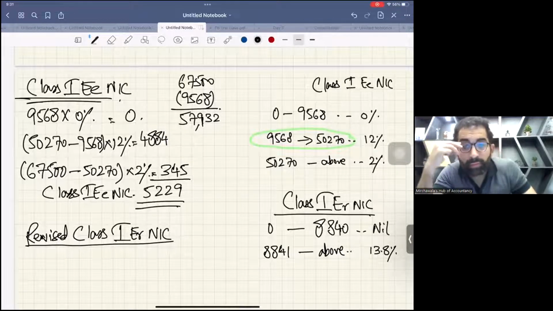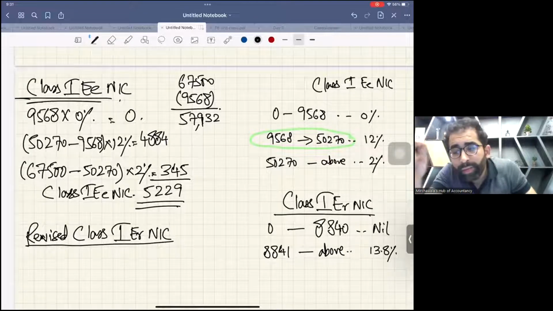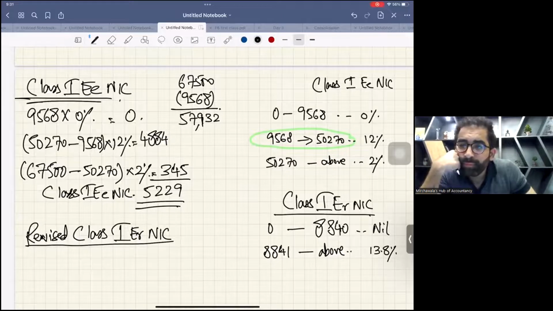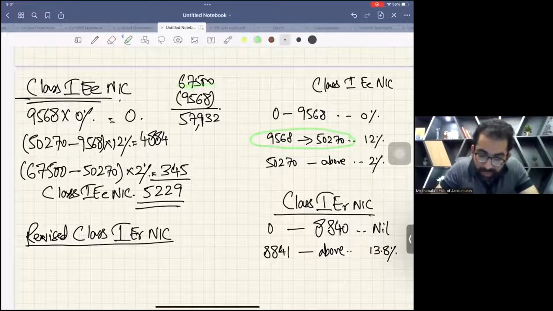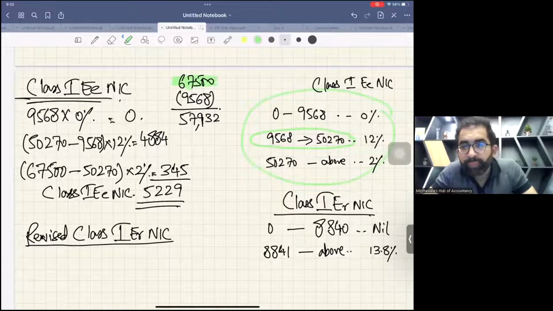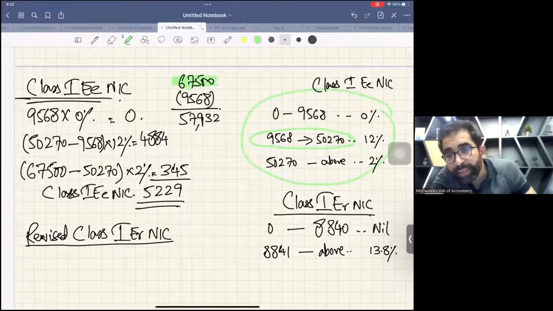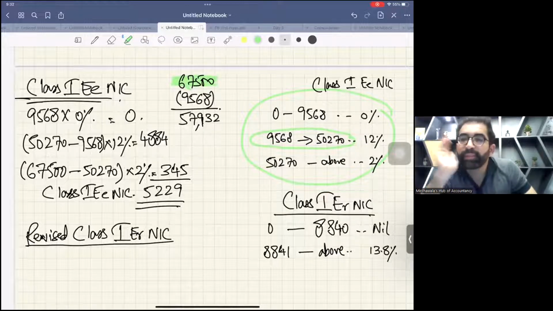I have a question. Why can't you calculate these NICs using these rates? With due respect, 67,500 is your salary, and these are the rates. If you don't know how to apply these rates, then how will you give the paper? This is a genuine question.